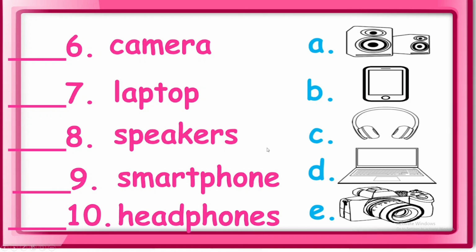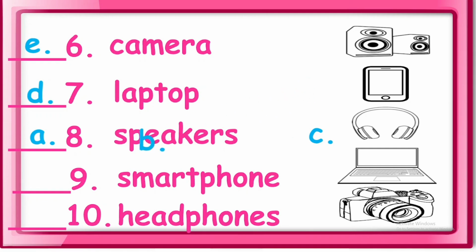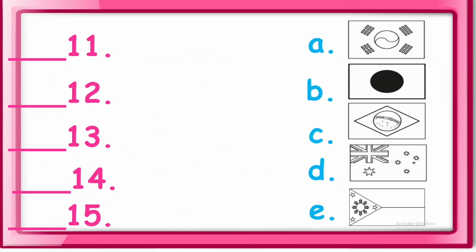Okay, so number 6, camera. What letter is it? E. 7, laptop. Letter D. 8, speakers. Letter A. Number 9, smartphone, like iPhone, Samsung, Vivo. This one, letter B. And number 10, headphones. The last one is letter C.